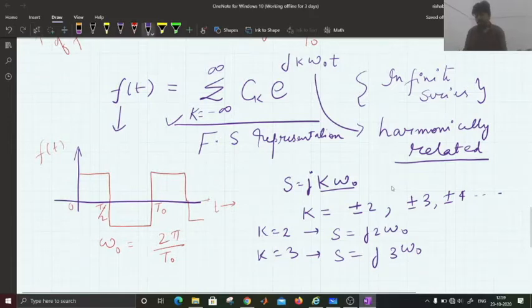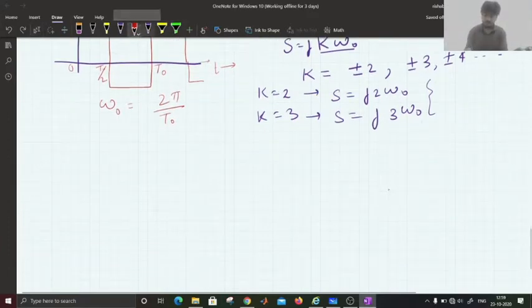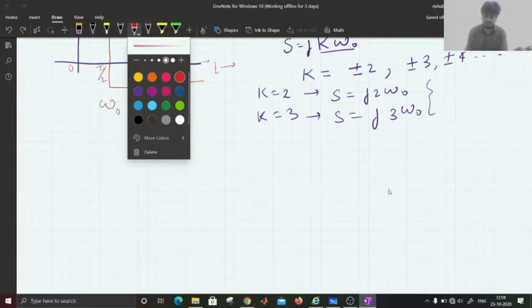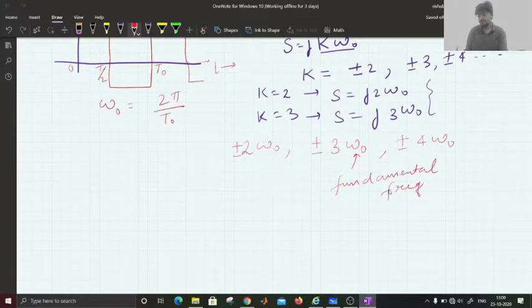So these integral multiples, with respect to the fundamental frequency, this is the fundamental frequency or the frequency of the actual wave, are called harmonics.